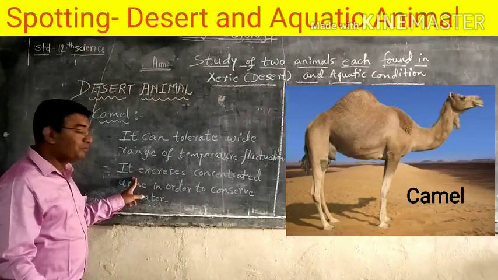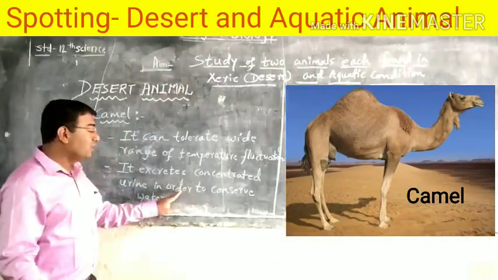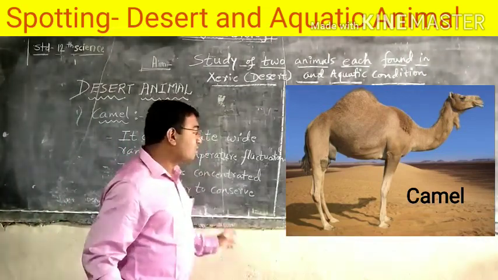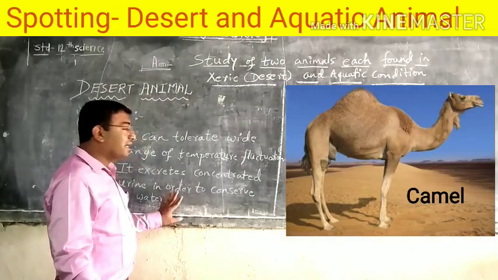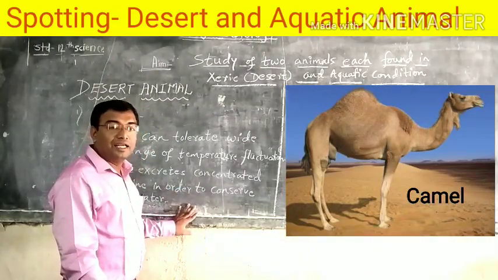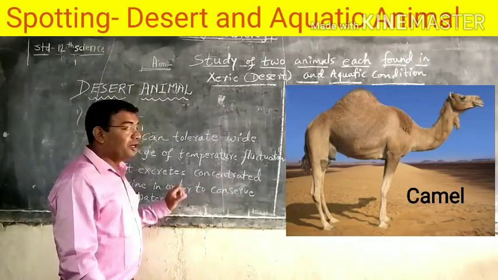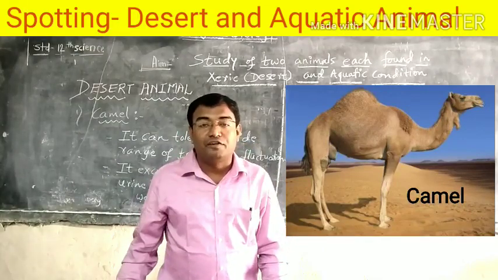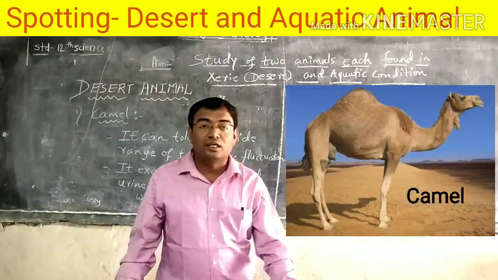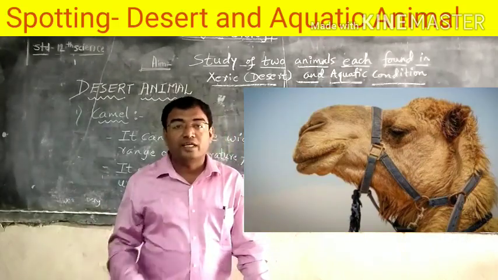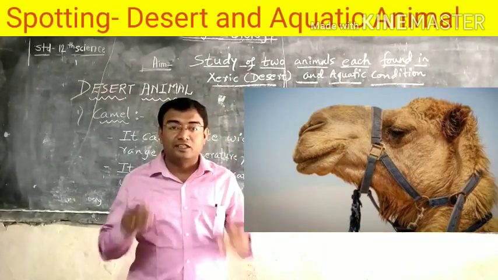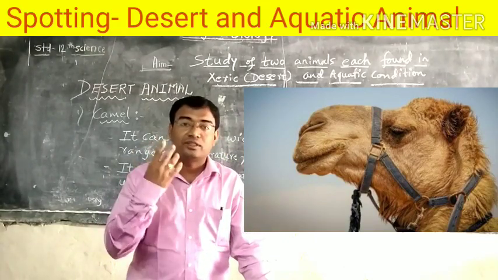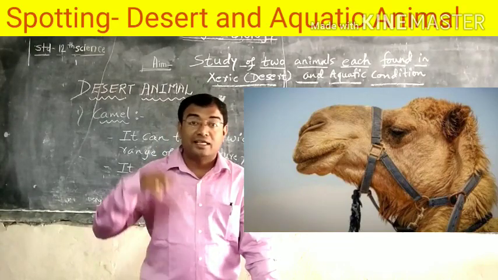Next characteristic is that they excrete concentrated urine in order to conserve water. ते urination पण खूप कमी करतात. They do very little urination to conserve the water in the body. That means they can adjust the body temperature by less urination and no sweating. The body is also covered with small hairs, and the nostrils are covered with a flap to protect themselves from sandstorms. The winds blowing in the desert consist of sand, which is prevented with the help of flaps. त्यांच्या नाकांना असं वरती फ्लॅप सारखं कव्हर असतं जेणेकरून the sand ते डस्ट त्यांच्या नाकात जायला नको.